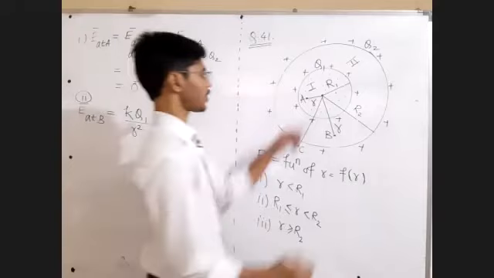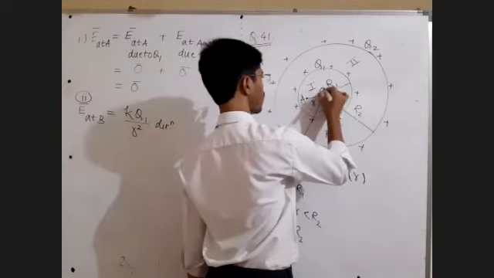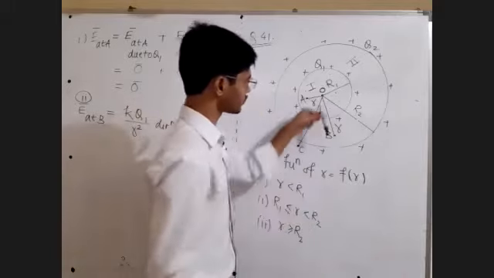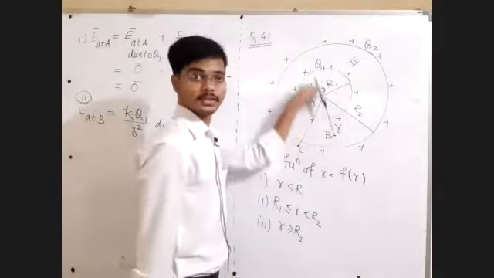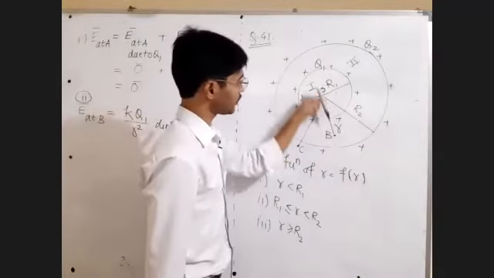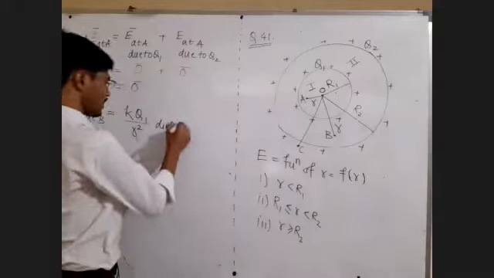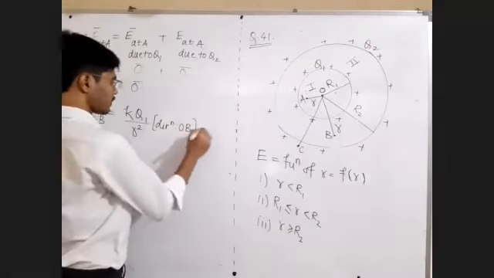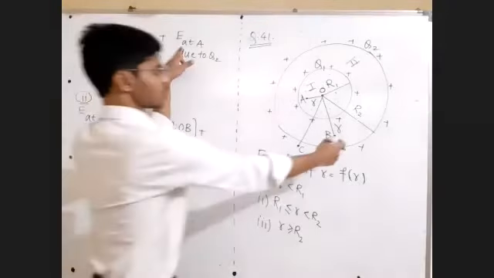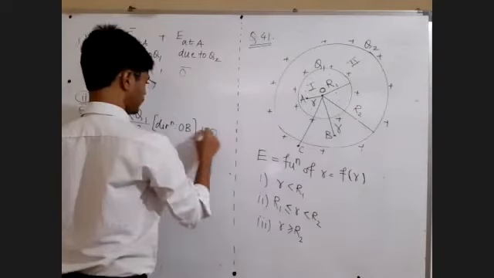Let us call this center point O. Because Q1 is positively charged, the direction will be OB, or the unit vector in the direction of OB, plus the electric field due to Q2. Because of Q2 there will not be any electric field, just write 0 there.